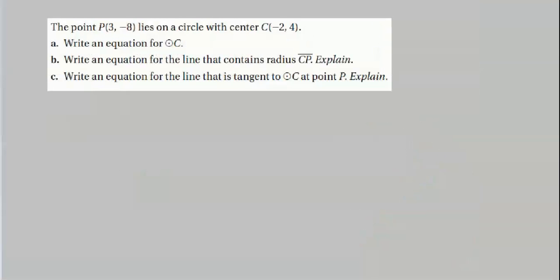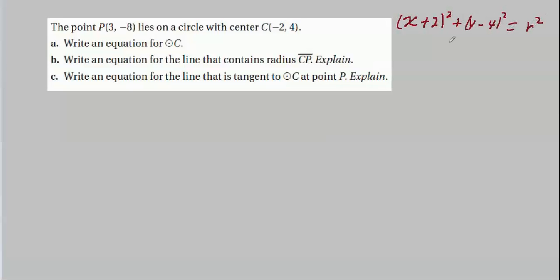Now this one is actually pretty easy if you remember your equation for a circle. They give us the center, so we can immediately write part of it. We can write x minus negative 2, squared, plus y minus 4, squared, equals, well, they didn't give us a radius, so we'll just have to write r squared for now.